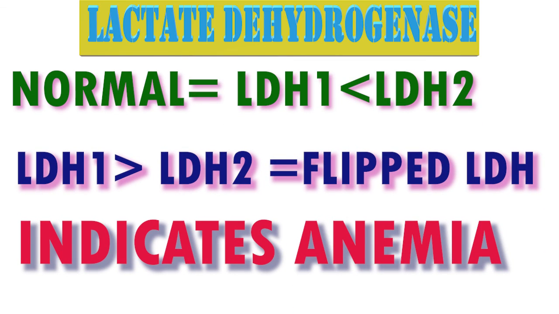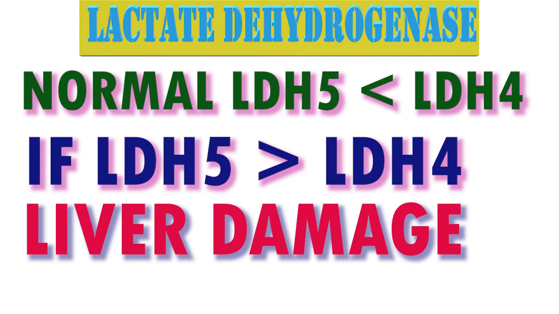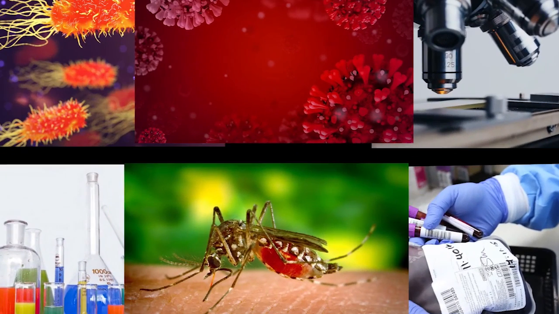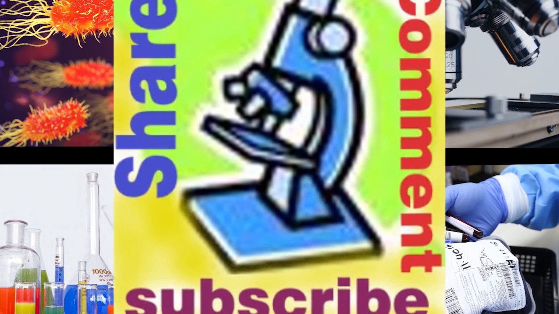Normally, LDH1 is lesser than LDH2. When LDH1 is greater than LDH2, it is called flipped LDH, meaning presence of anemia. Normally, LDH5 is less than LDH4. When LDH5 is more than LDH4, it indicates damage to the liver or liver disease. This includes cirrhosis and hepatitis.